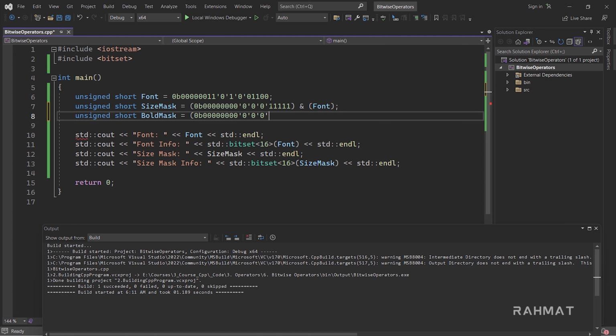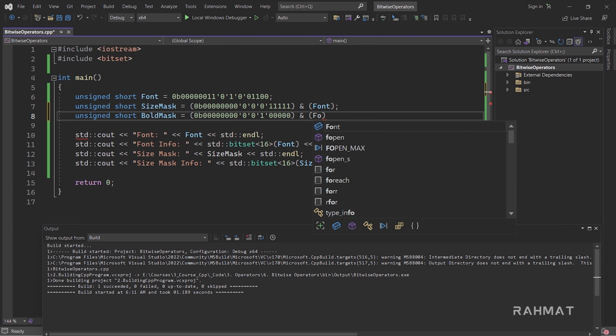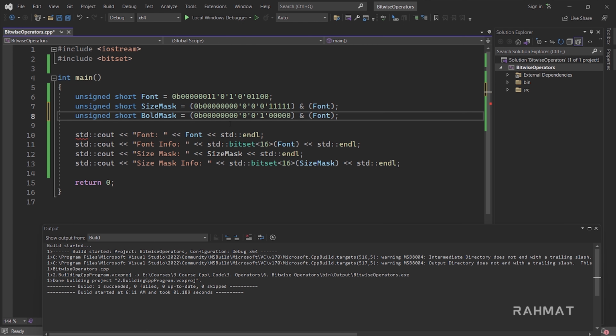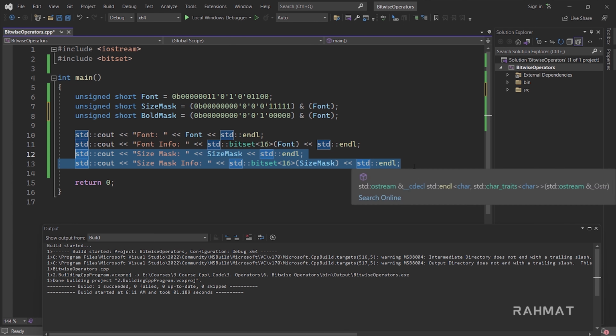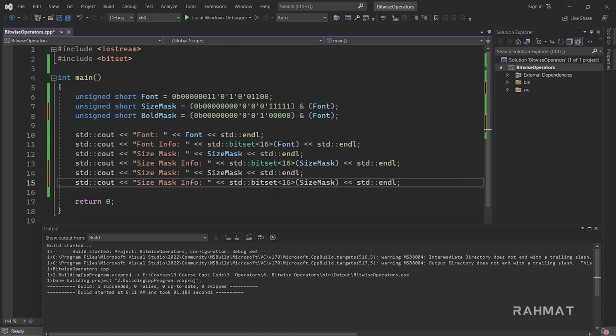The last 5 bits, 1, 2, 3, 4, 5, should be zeros. This is bold information. I'll make this one only 1, and then the bitwise AND operator, and then we can use font right there. This time, very simply and easily, we can extract whether our text is bold or not from there.